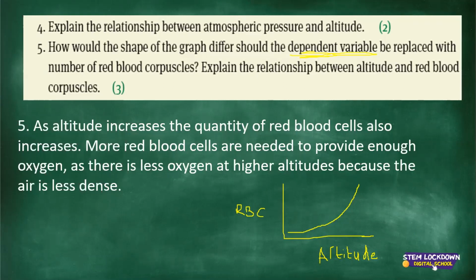Then here, you would also need to explain, like I just explained, it's 2 parts. You first explain the shape. That's why I'm explaining here and I'm showing you what would happen. The shape would curve upwards. It would curve upwards at an increasing rate. The graph would show that it is increasing at an increasing rate because altitude is increasing, even the red blood cells are increasing. And then you'd explain this concept where you explain the relationship between altitude and red blood cells. And then you'd have your 3 marks. Imagine that. That's great.